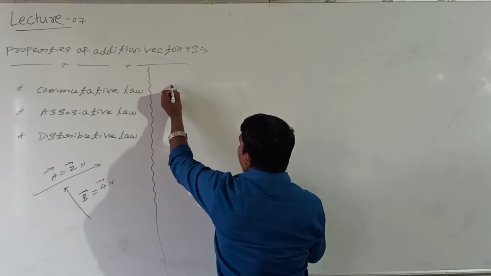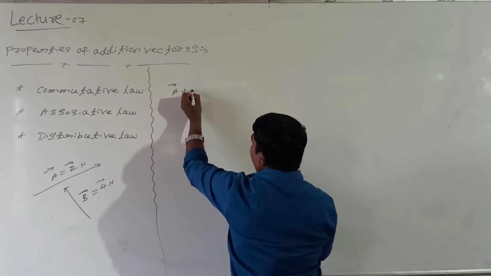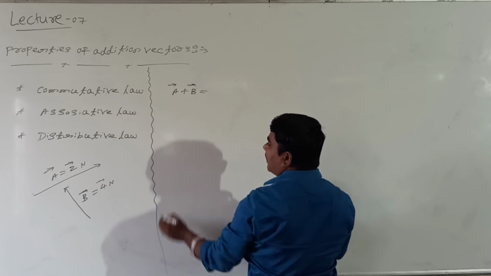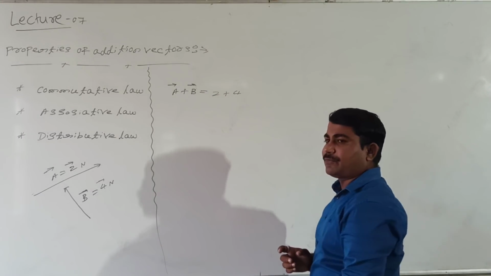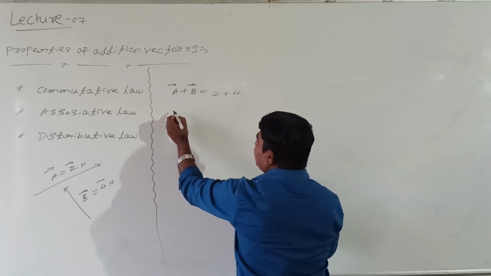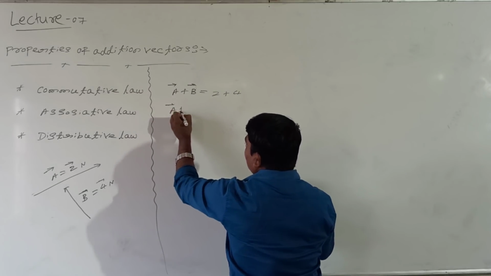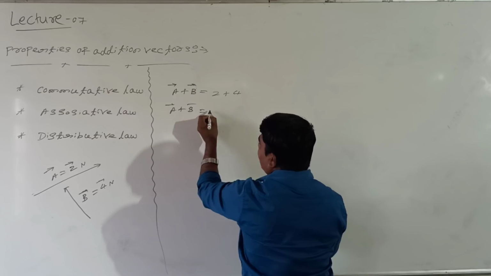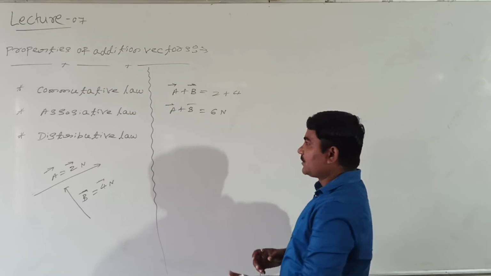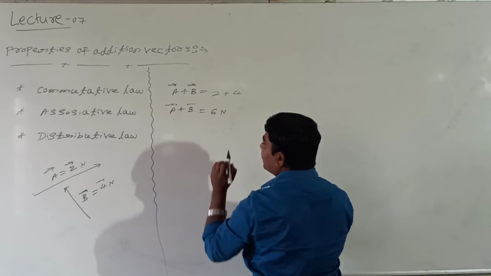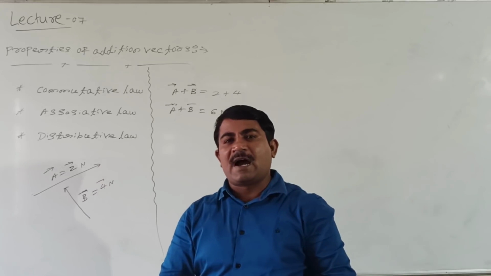Vector A plus vector B can be written: vector A equals 2, vector B equals 4. So A plus B equals 6 Newton directly. This is the resultant; 6 is nothing but the resultant vector, which you can call R.